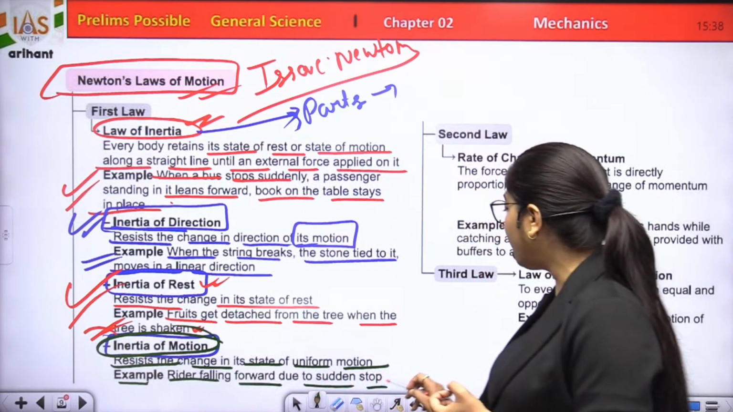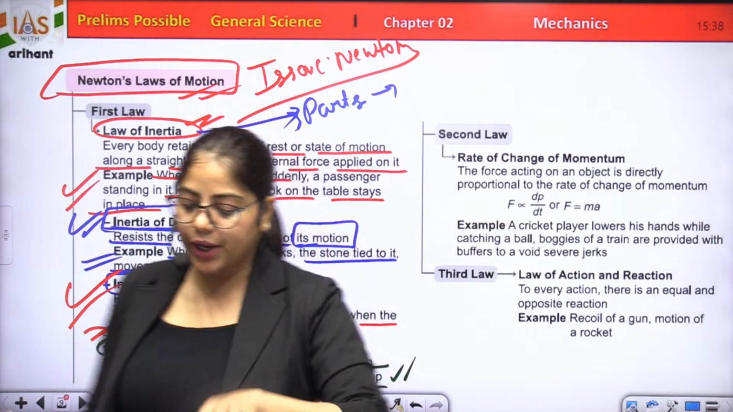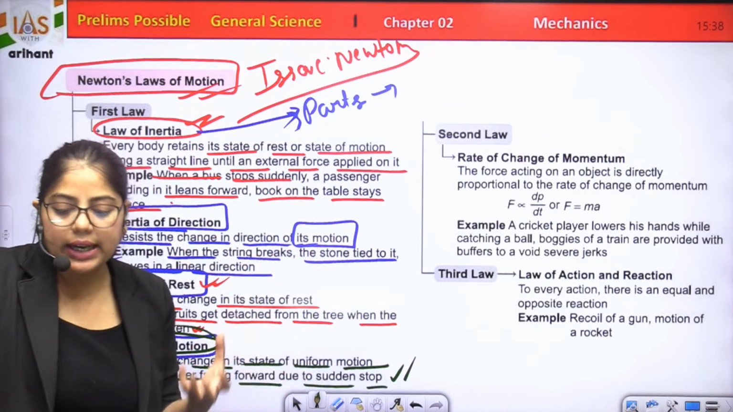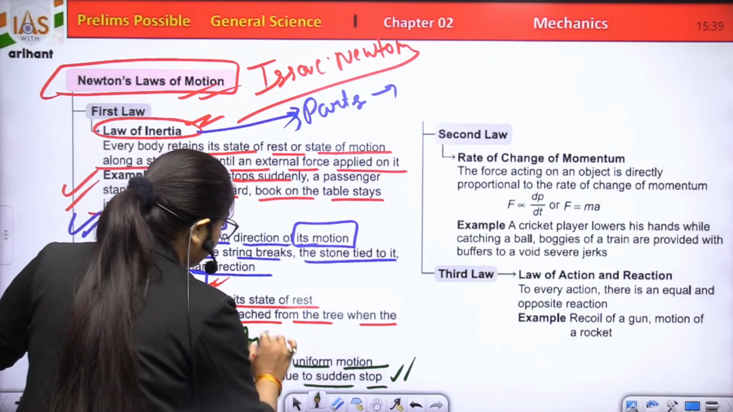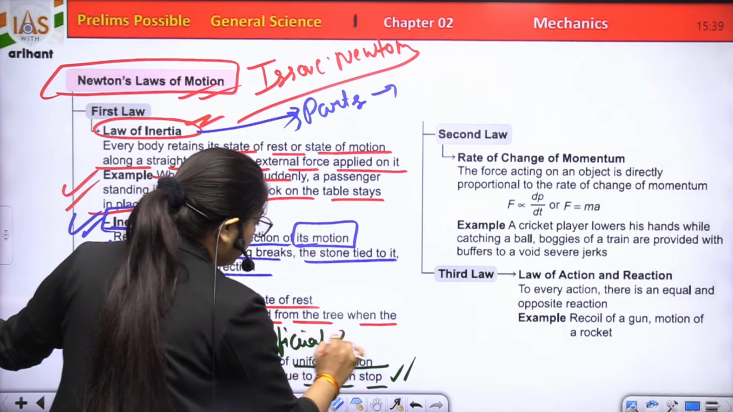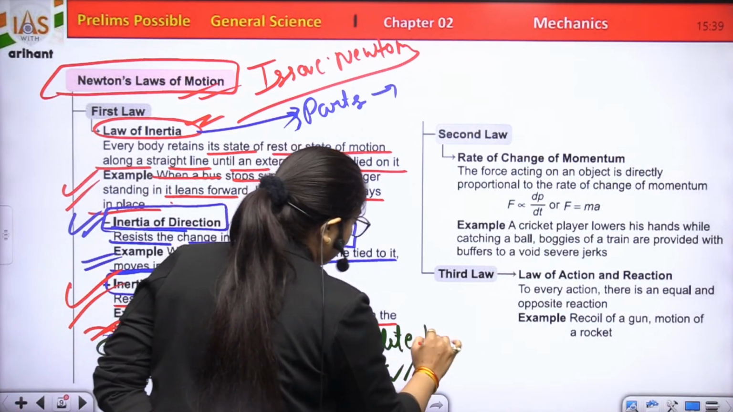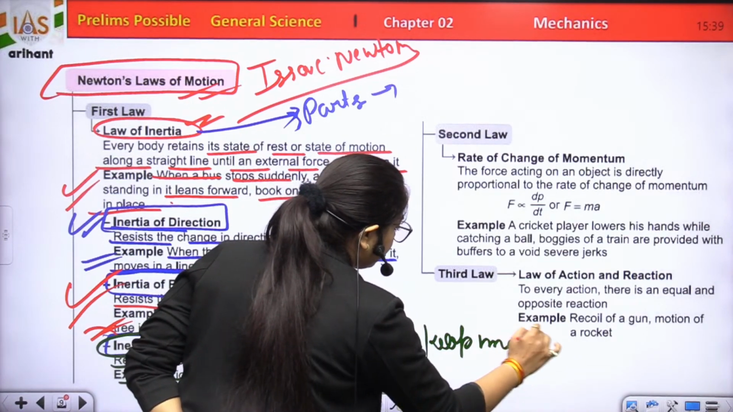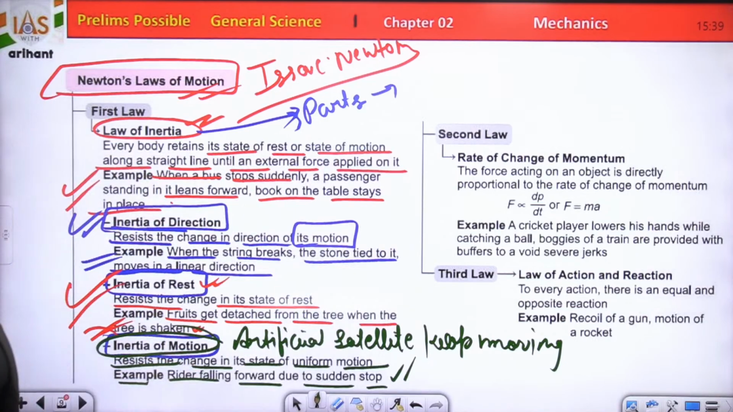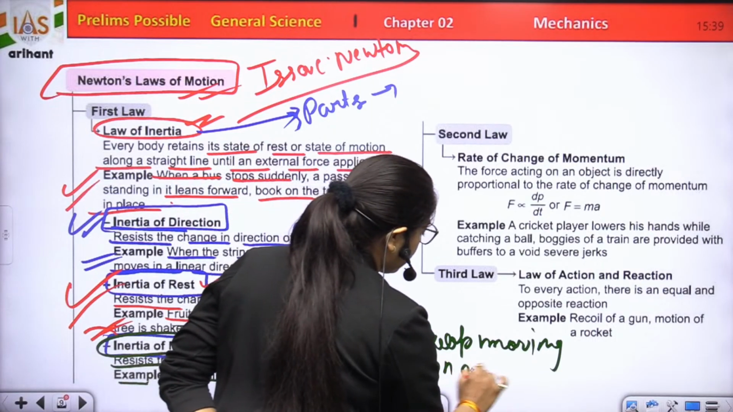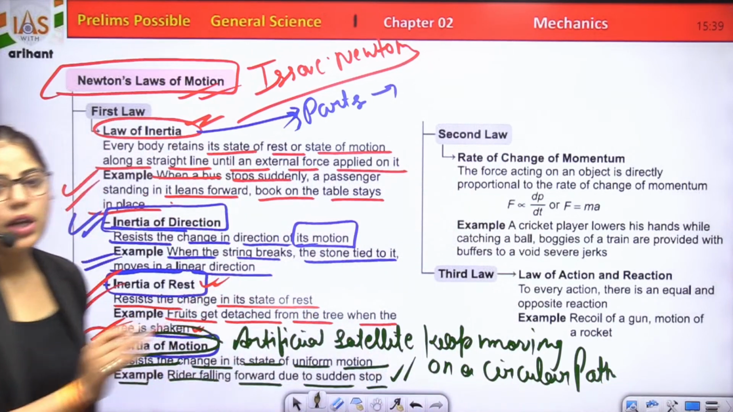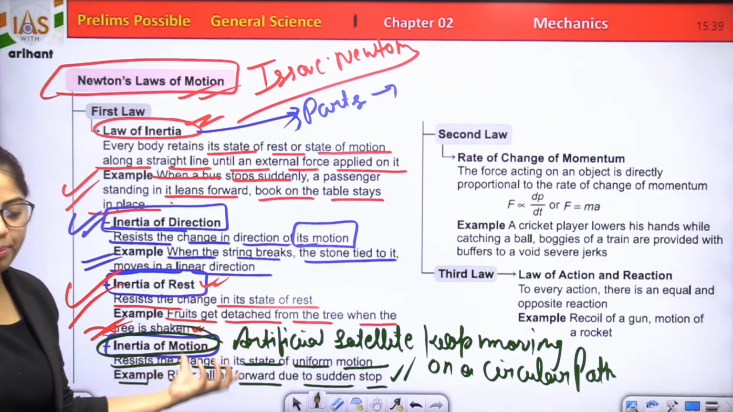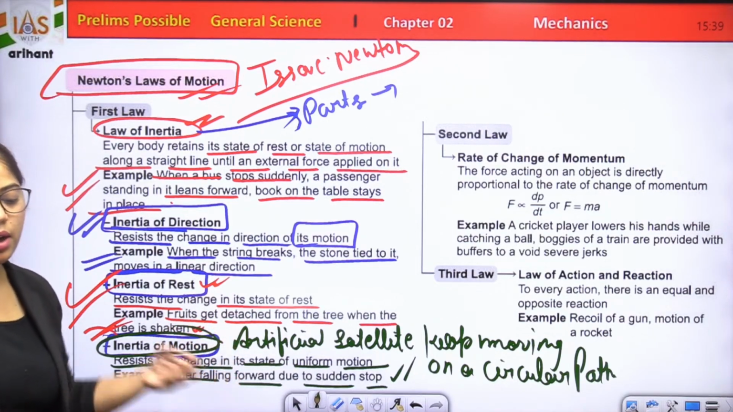Rider falling forward due to sudden stop, or you should say due to inertia. Artificial satellite keeps moving on a circular path. You can also take another example, falling forward in transport when sudden brakes are applied.